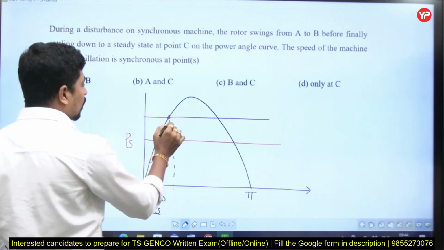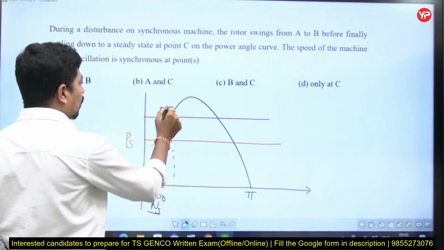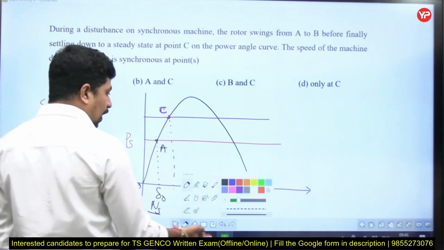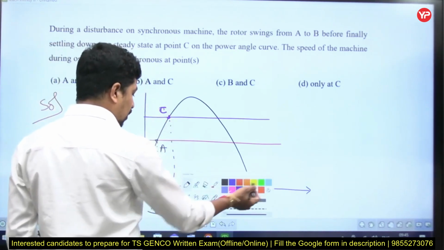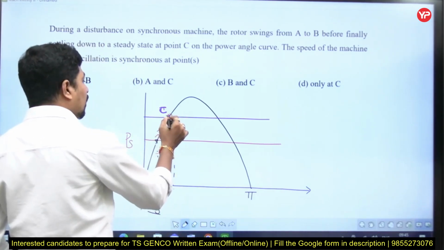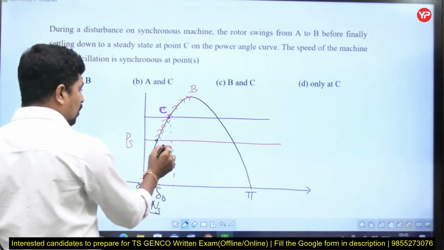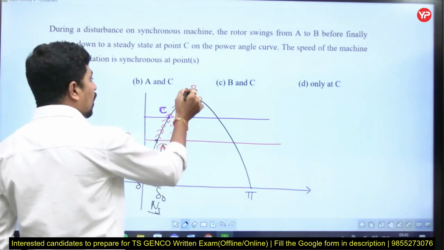So I can say this is point C. It is saying that finally it is settling at C. But according to the equal area criteria, what happens here is it will start moving. It will not stop here. It will go up to here somewhere, B. So it is oscillating from point A to point B.